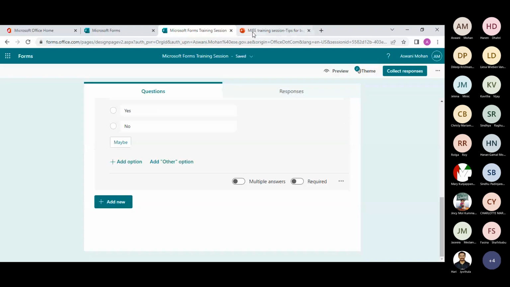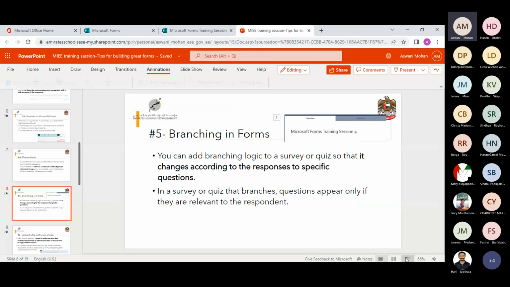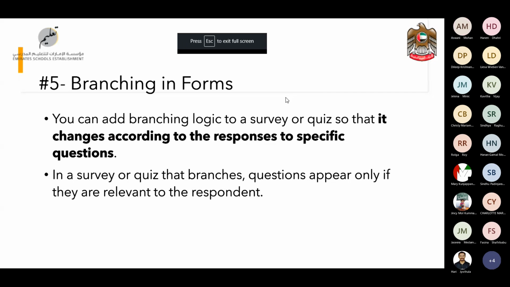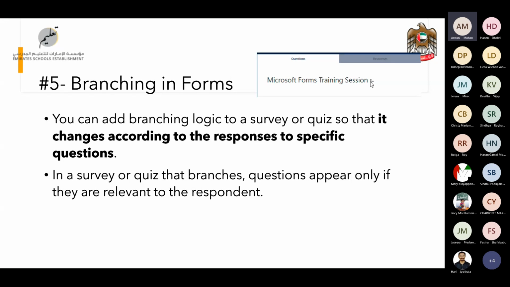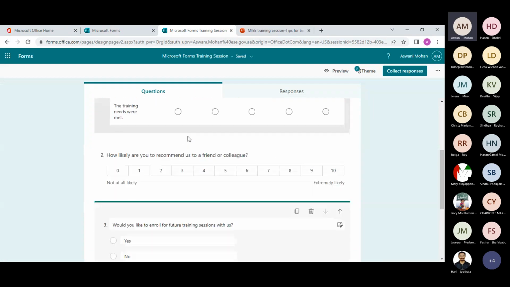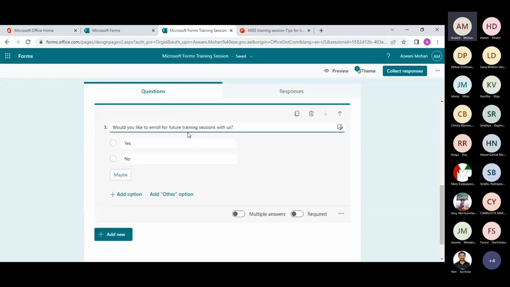So another example is if you use branching in your forms, you will get to see this option. This is the icon for the shortcut for branching. So this will show that if you have used branching in your forms. Now, I'm going to use branching here.